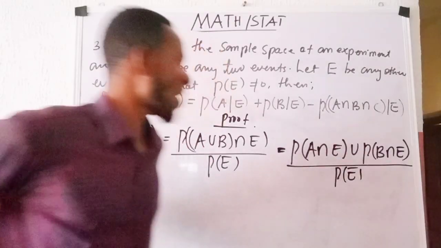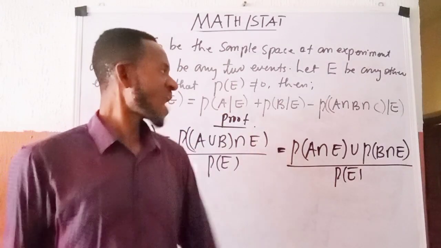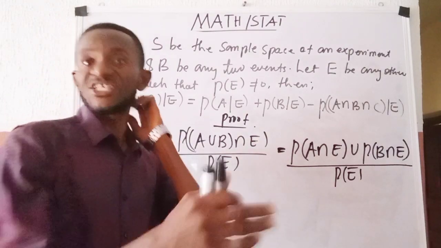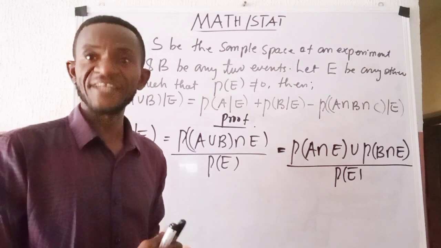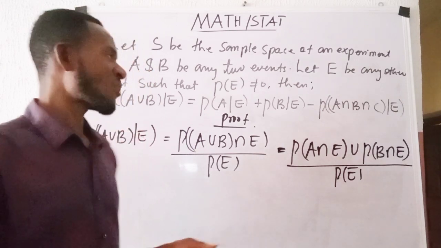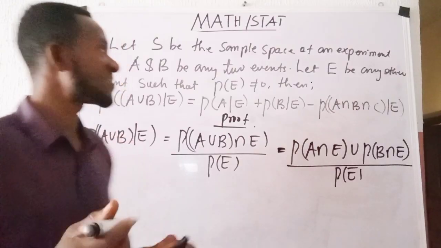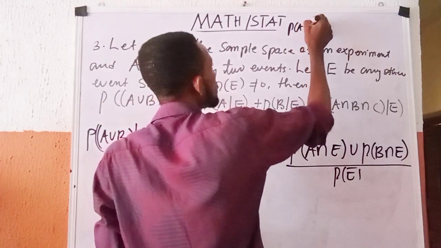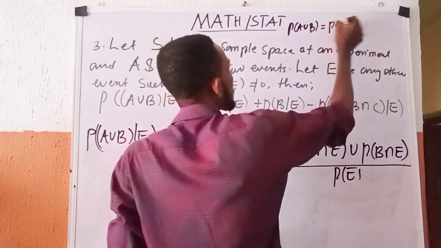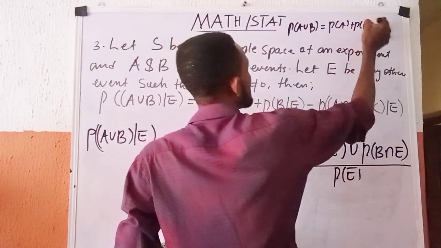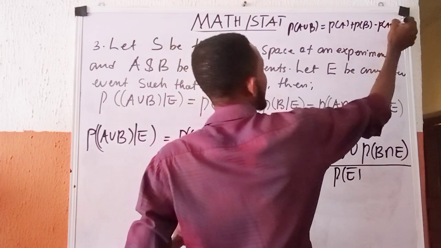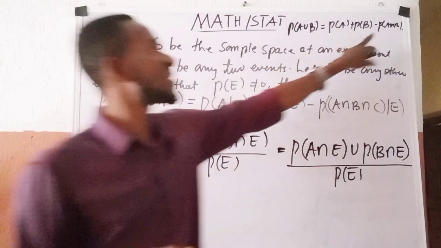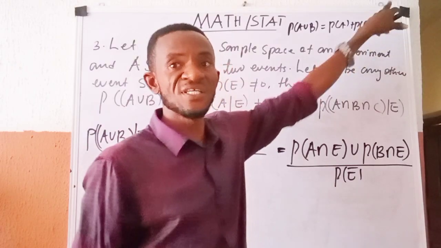At this point we are going to call on another property, which is the addition law of probability. I will recall what we mean by it: whenever you have P of A union B, it is P of A plus P of B minus P of A intersection B, as long as this A intersection B is not an empty set.